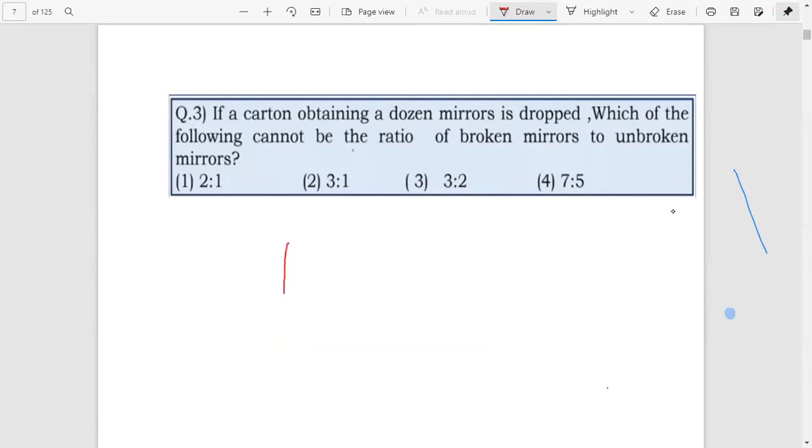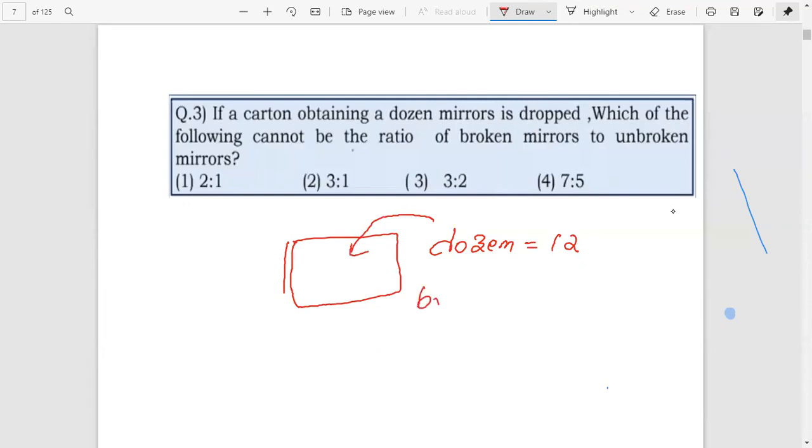That is just a box. They have a dozen mirrors. Dozen means 12 items. Twelve items are put in this box. Some of them are broken and some of them are not broken.